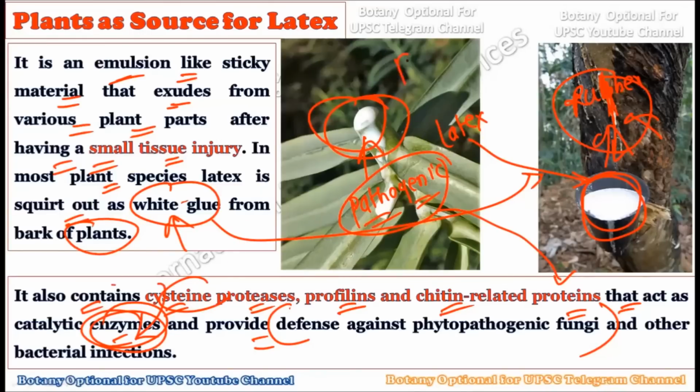So from this you can clearly understand how important latex is for the plant kingdom, because it is not only healing the wound, but also providing protection against the phytopathogenic fungi as well as bacterial infections.